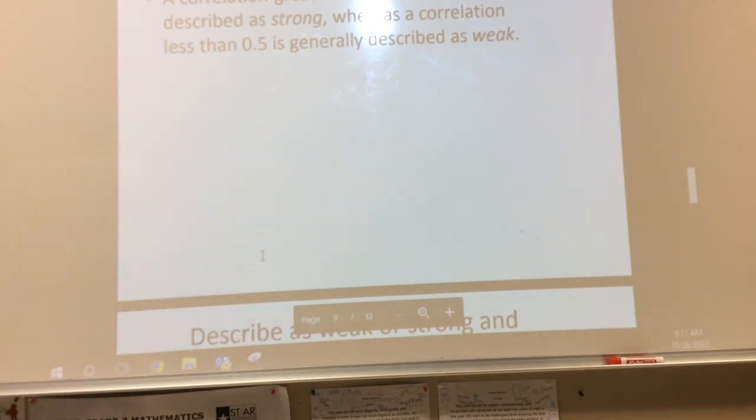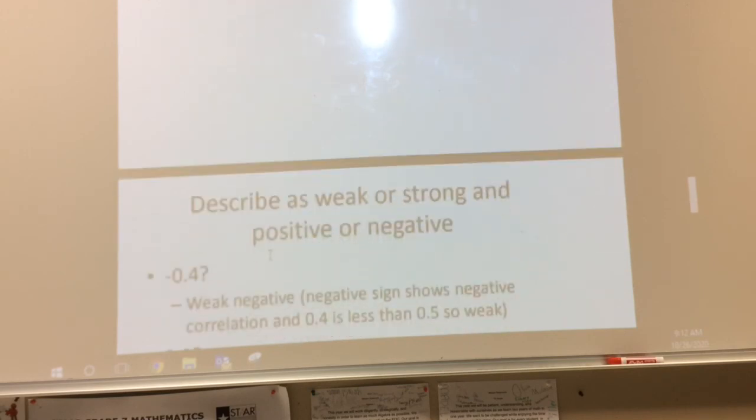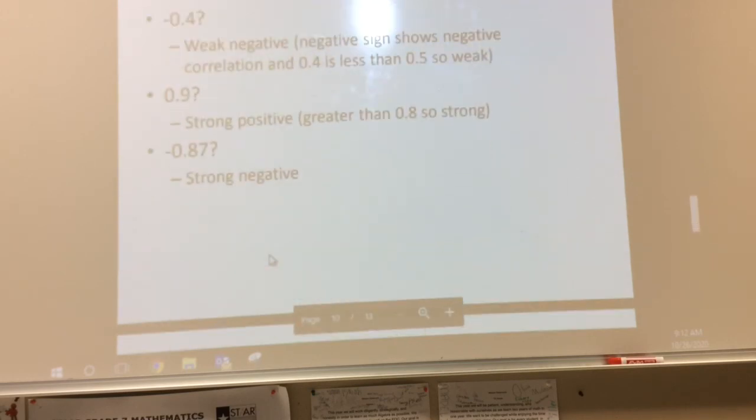Does that make sense? And that goes the same way for the negative. If we're at negative 0.5, then it's kind of right in the middle. So negative 0.6, 0.7, 0.8, and 0.9 is going to be a strong relationship. Negative 0.1, 0.2, 0.3, 0.4, I'm going to call it weak. Does everybody follow what I'm saying, or is this not making sense to you guys at all? We're good? Okay. I will tell you this, I made your test. Your test will not have any numbers. You'll have to put it into your calculator for the one question, but then it's going to just ask you to describe, is it a positive, strong relationship? Is it a negative, weak relationship? Those types of deals.